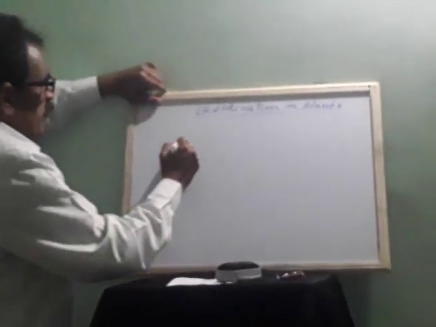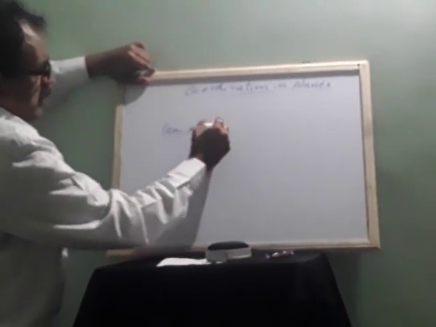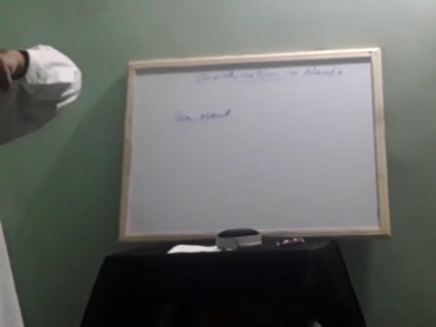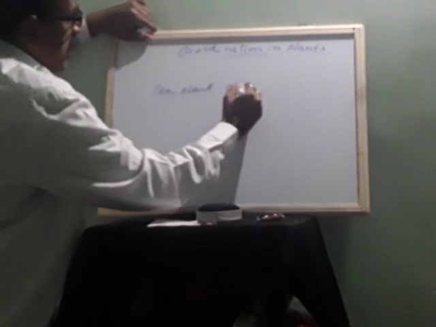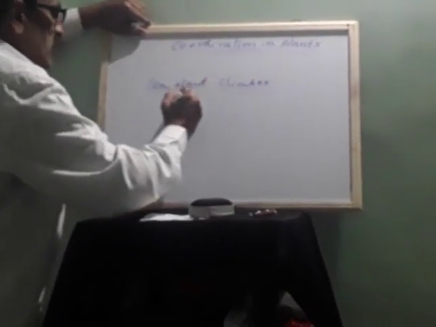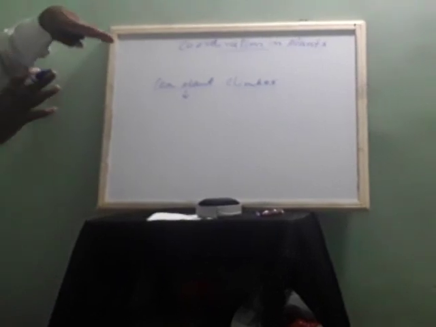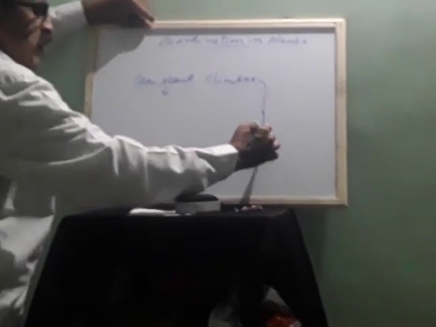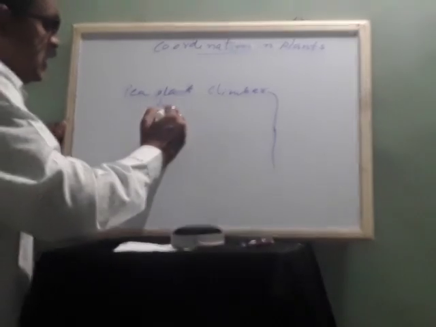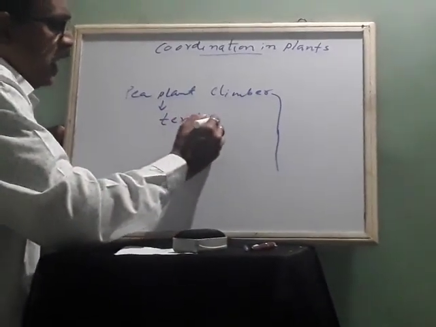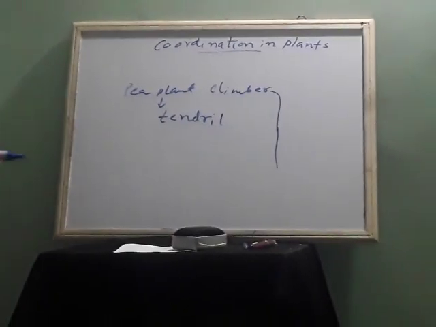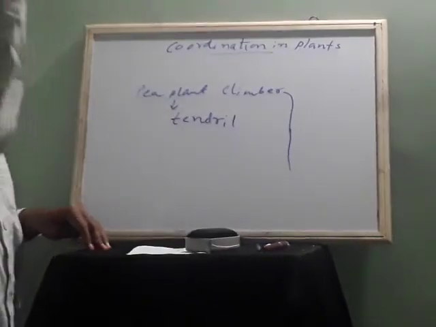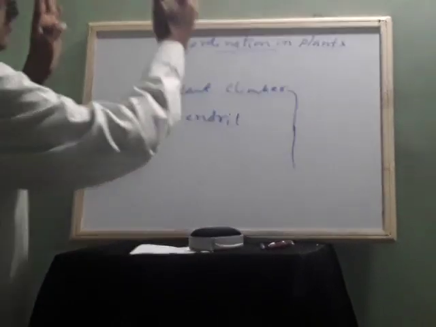Suppose you plant a pea plant. This pea plant will grow in the form of a climber. When you say climber, it means it will take support of any object and climb, and it has delicate tendrils. Due to this tendril they are able to coil with any object. Suppose there is one rod, it will coil.